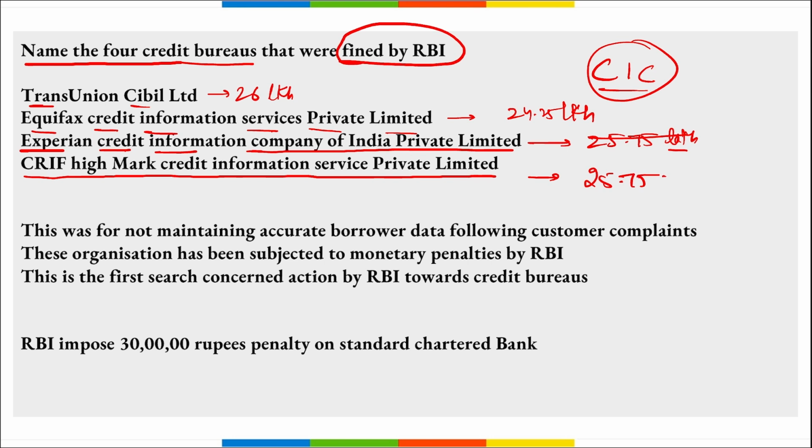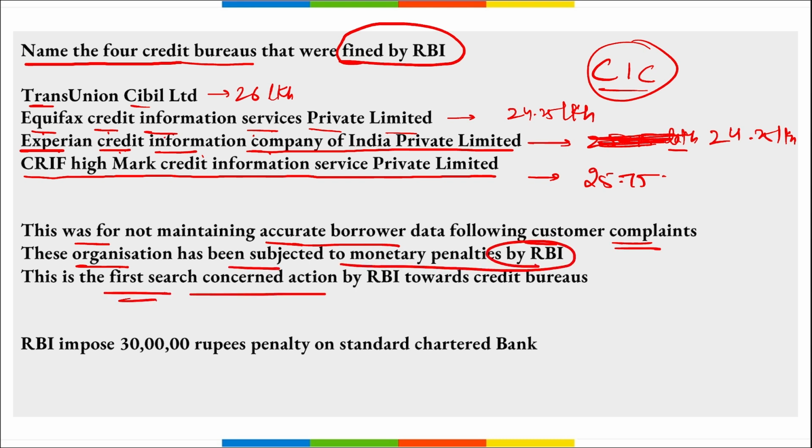Right? Let me correct here. On Experian Credit Information Company of India Private Limited, a fine of 24.25 lakh was imposed. So Experian Credit Information Company and Equifax Credit Information Service both have the same amount of fine. Then apart from this, remember, this was for not maintaining accurate borrower data following customer complaints, and these organizations have been subjected to monetary penalties by RBI. And this is the first such concerted action by RBI toward credit bureaus.